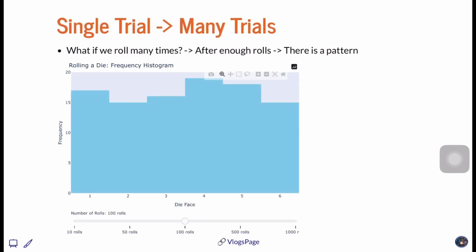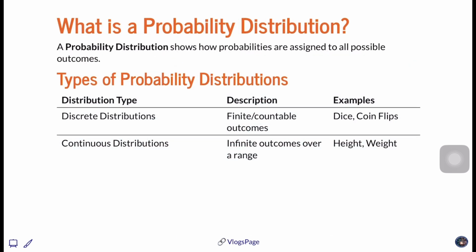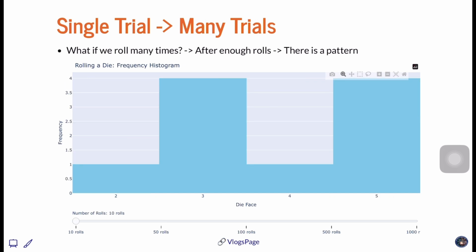Now this is just a single trial. What will happen if we roll many times? Is there any pattern? Here I am trying to showcase an example of rolling a dice. Now, if I'm rolling only once, it's just a random distribution at the back end. You can see here there is some possibility that 1 can happen, 2 can happen, 3, 4, 5, or 6 can happen. But why is there an uneven distribution when we are rolling only 10 rolls?